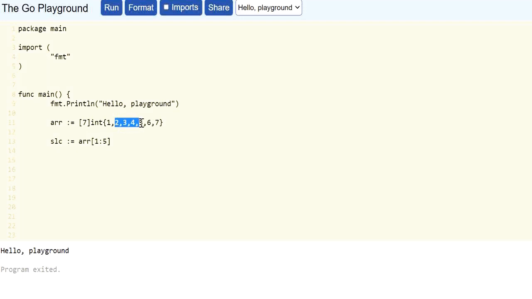So here it will provide me the values 2, 3, 4, 5, from start index, that is 1, to the last index minus 1, that is 5 minus 1, 4. So it will provide the value from first index to fourth, that is 2, 3, 4 and 5. Here I am printing the value of array.